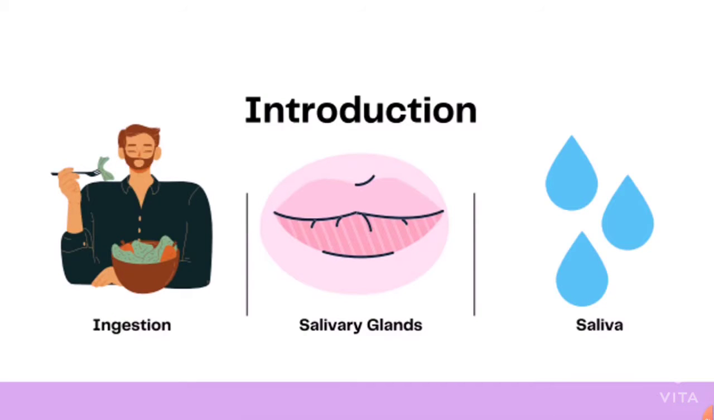We take food through our mouth. Ingestion is the process of taking food into the body. Our mouth has three pairs of salivary glands that secrete saliva. Saliva acts upon starch and breaks it down into sugar.